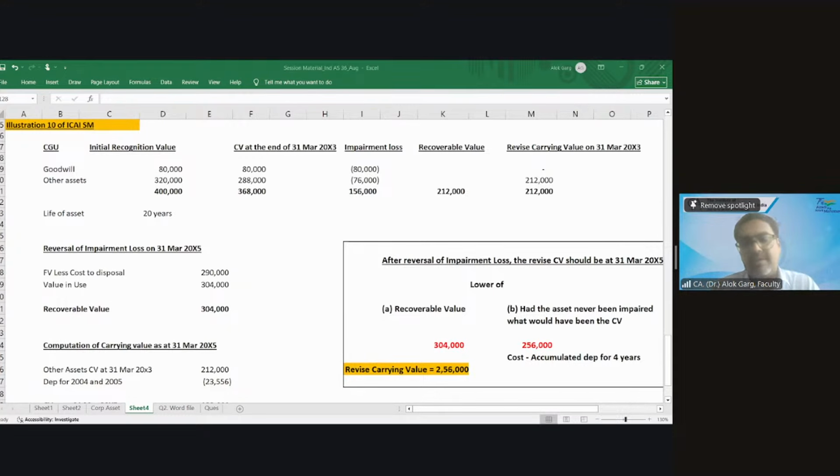But my advice and the expectation is to assume this as a cost model, right? Clear? If the question already says there is a revaluation reserve of so and so, then we can show that revaluation. Then the question has given you enough indication.